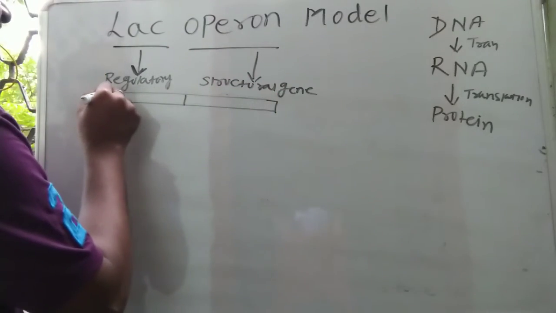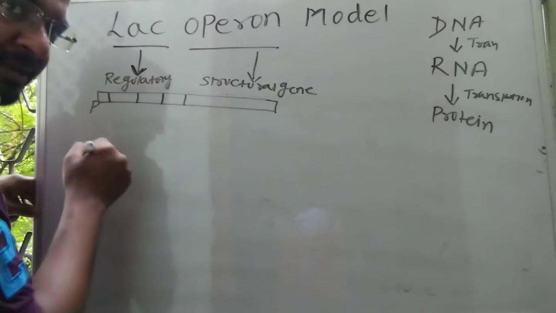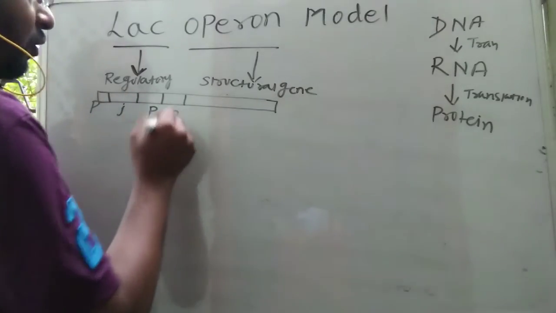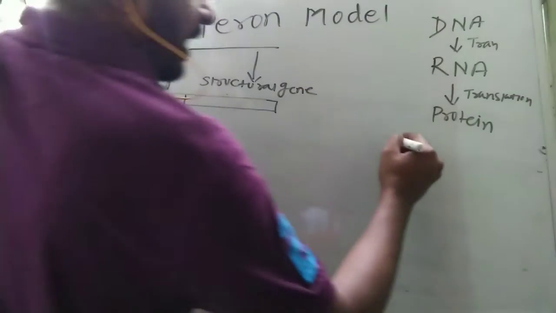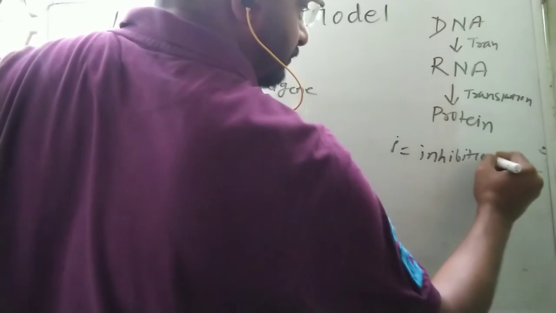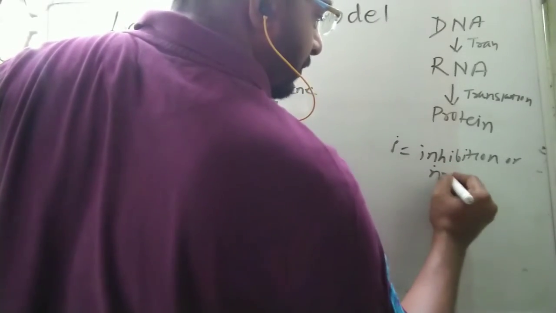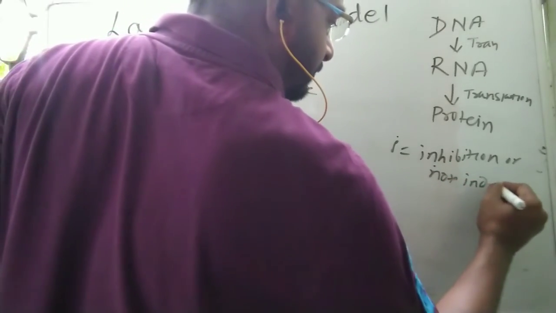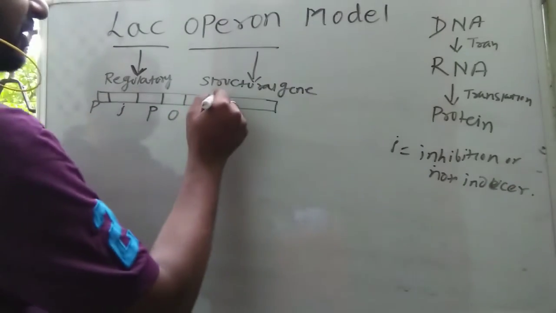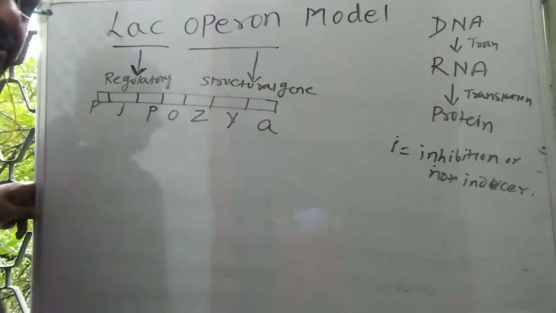In the regulatory gene there are three segments: I, the promoter and the operator. Remember, I means inhibitor, not inducer. And the structural genes also have three divisions: the Z, Y and A genes.